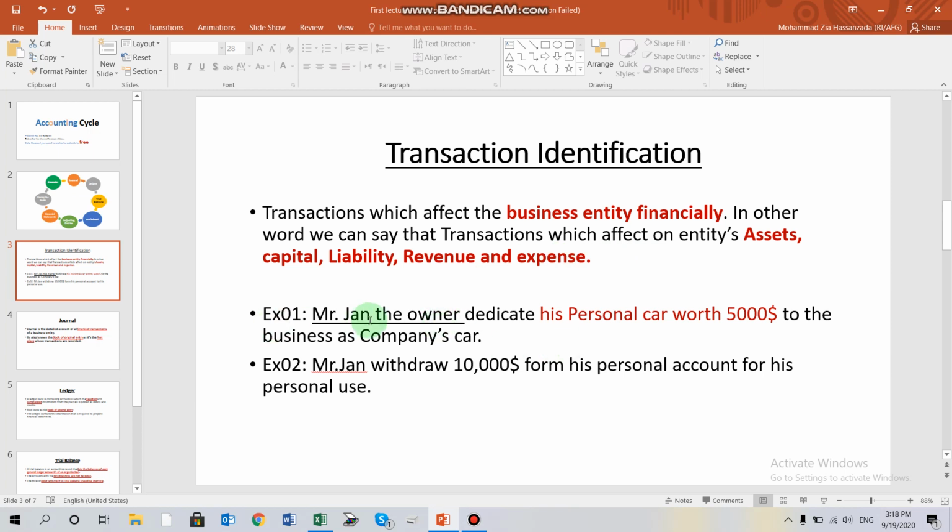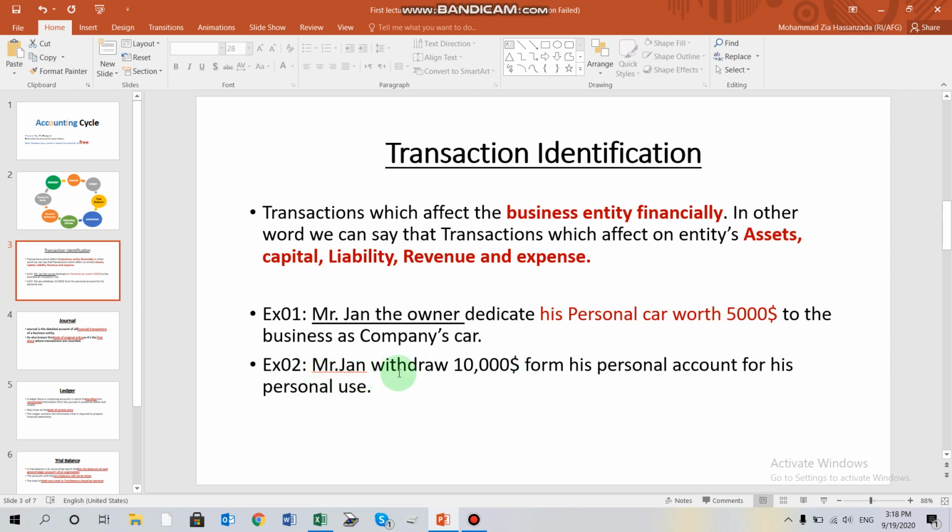For example, Mr. John, the owner of the company, dedicated his personal car worth $5,000 to the business as the company's car. Since the company is receiving an asset worth $5,000, there should be a record of $5,000 on the debit side, and from the other side, since the capital is increasing by $5,000, we need to record it on the credit side.